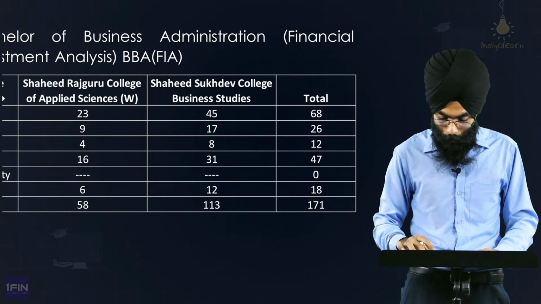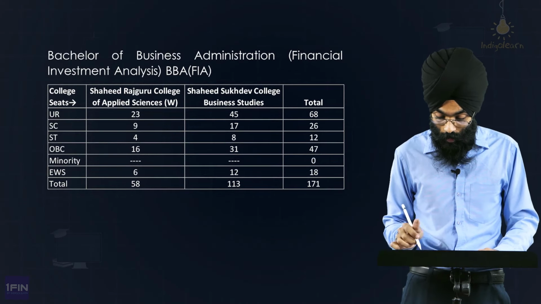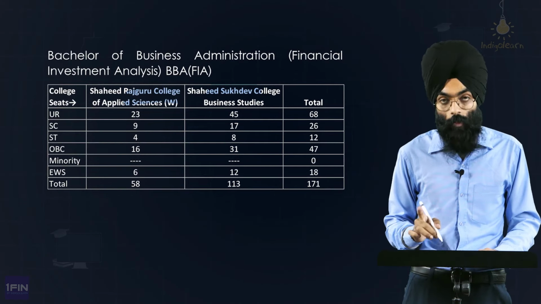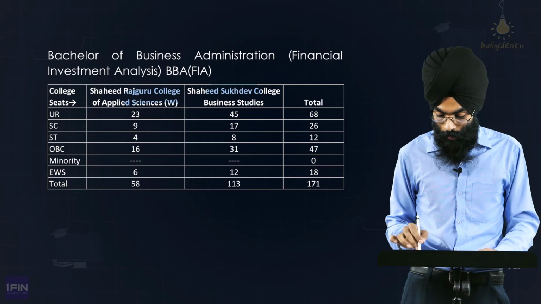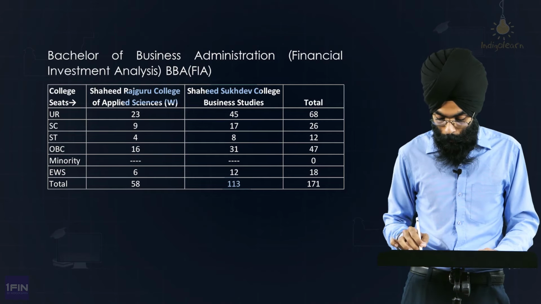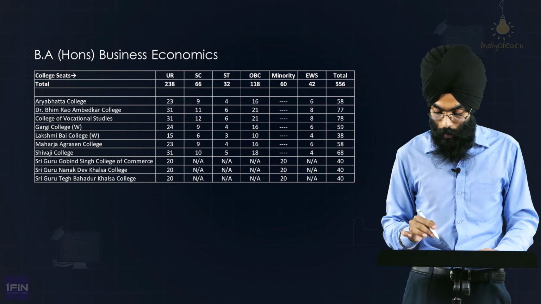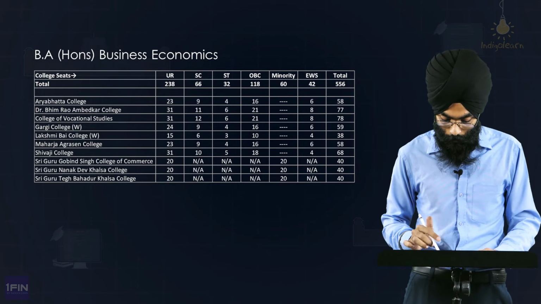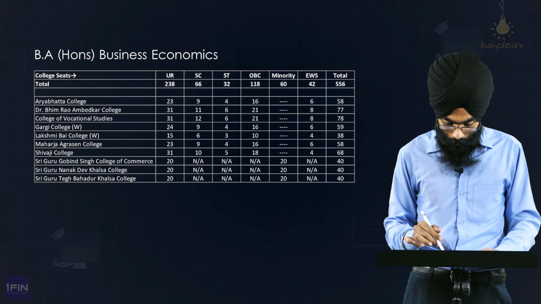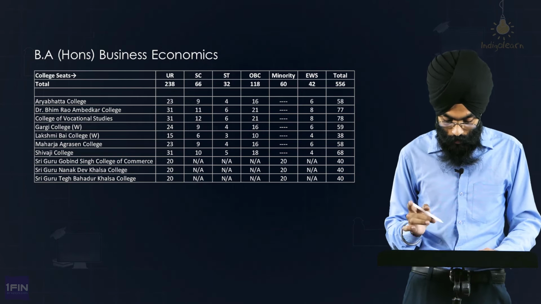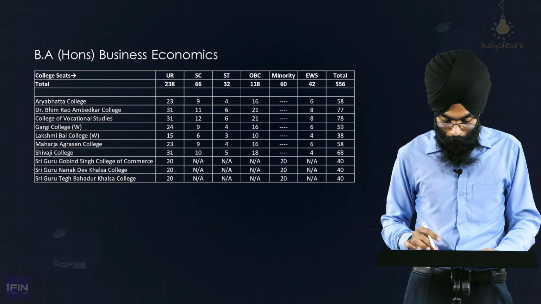Again, seats for BBA FIA are very limited, only 2 colleges, Shahid Sukhdev and Rajguru College, which is a woman-led college. In Shahid Sukhdev, the total seats are 113, split among these categories. And lastly, BA Honors in Business Economics. Again, the college seats are limited. Specifically, Sikh minority colleges do offer this, except SGND. But there are other colleges like Gargi College, which is a good South Campus college, and Shivaji College.